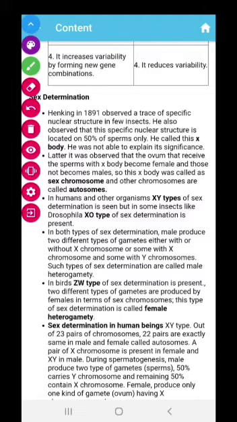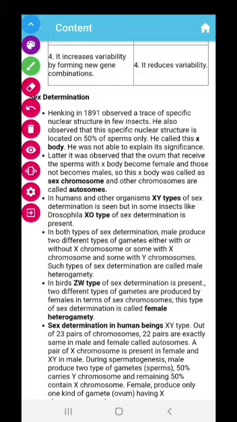sperms were different. That means 50% of the sperms produced by the same insect were different from the other 50% produced by the same insect. He called this specific nuclear structure that he observed the X body. But at that particular time he couldn't explain it. Later, this X chromosome was called the sex chromosome, and it defined female in insects.